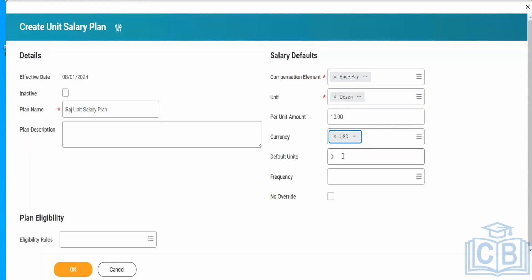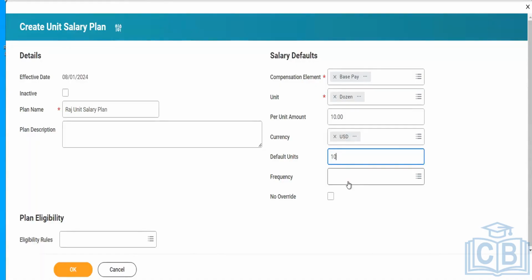If they are doing above that, they will get paid extra, right? Let's take an example. They are supposed to do 10 units, meaning 10 dozens. That is the default amount that they have to do. If they are doing above that, well and good. Talking about the frequency, it has to be annual.